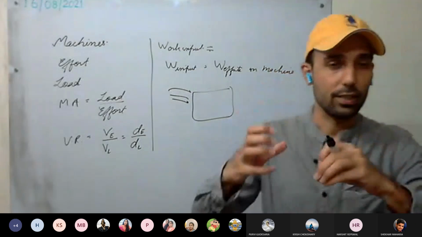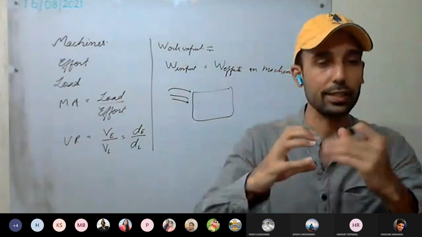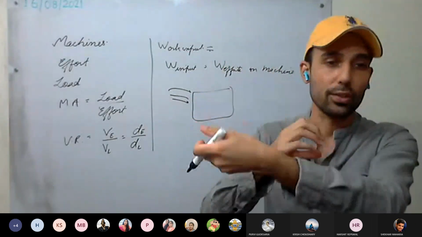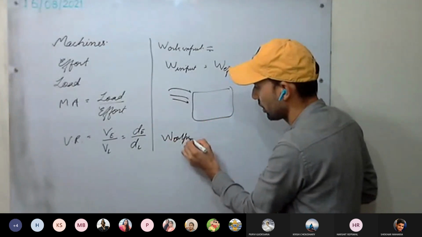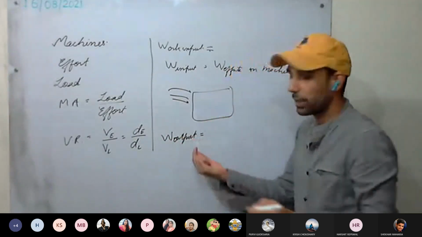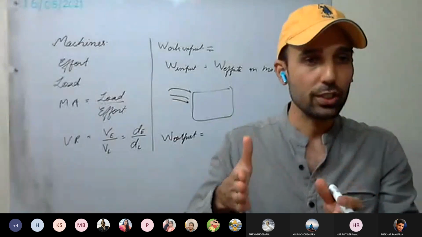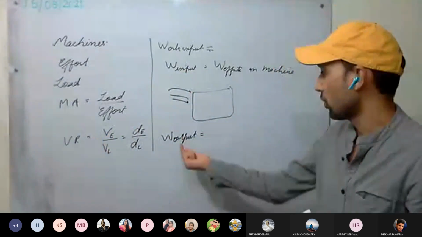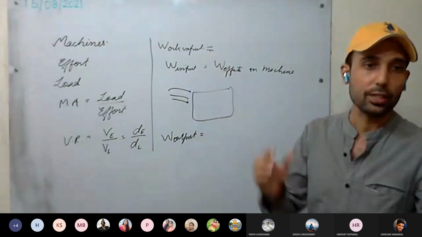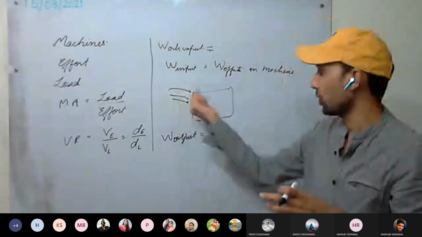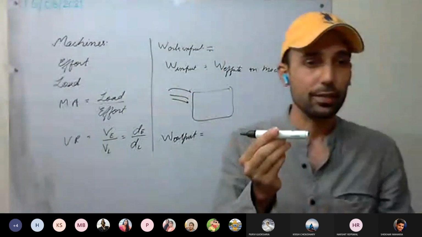Now, since we have done work on the machine, this work in return will do the work on the load. That is work output. Work output is work done by the machine on the load. This is clear. Work input is work done by the effort on the machine. Like we have the spanner.